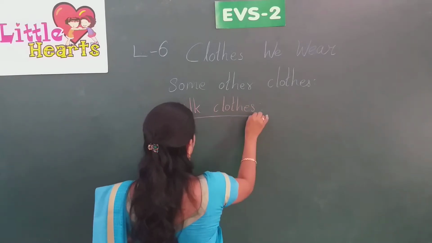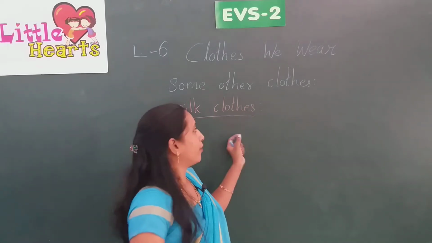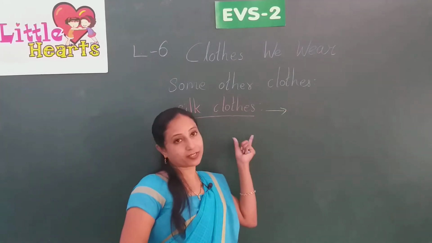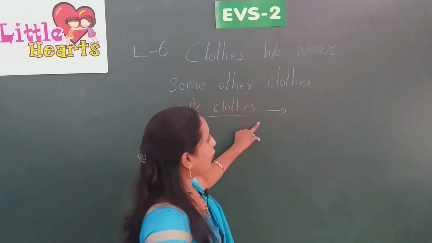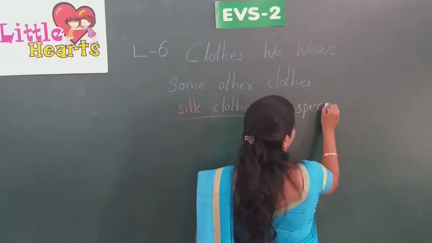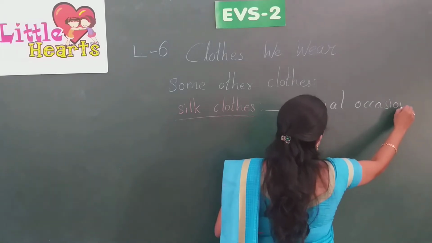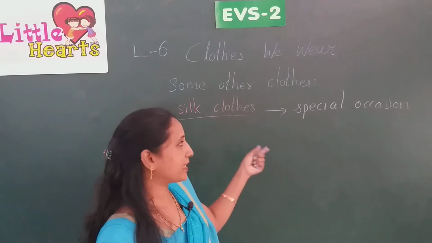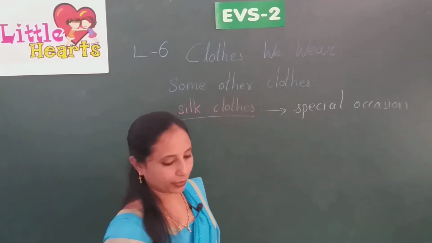When do we use silk clothes? We use silk clothes only on special occasions, like birthdays, marriages, and some festival days.